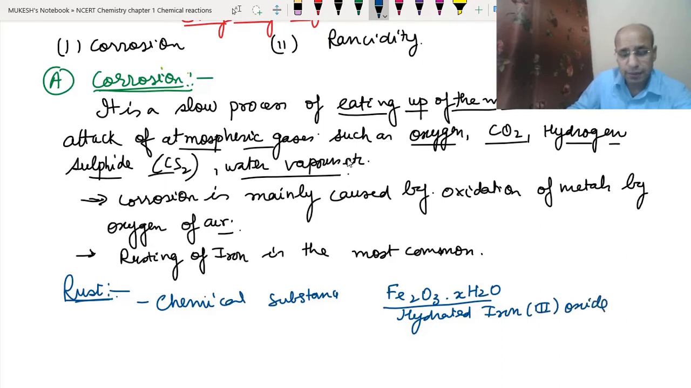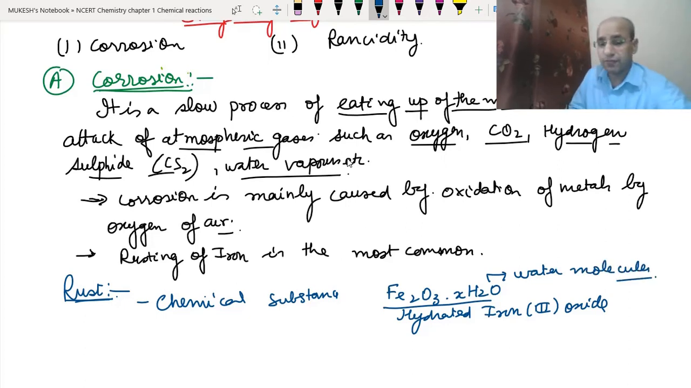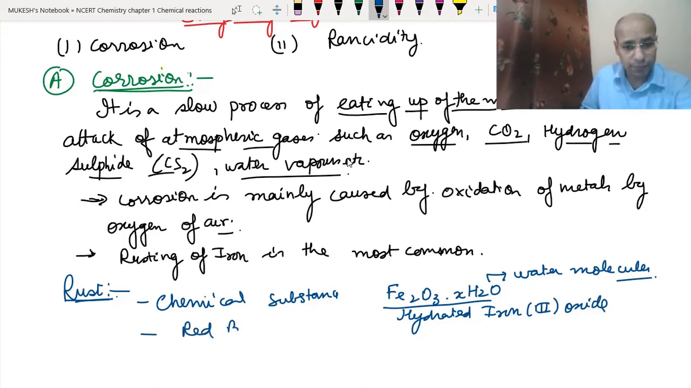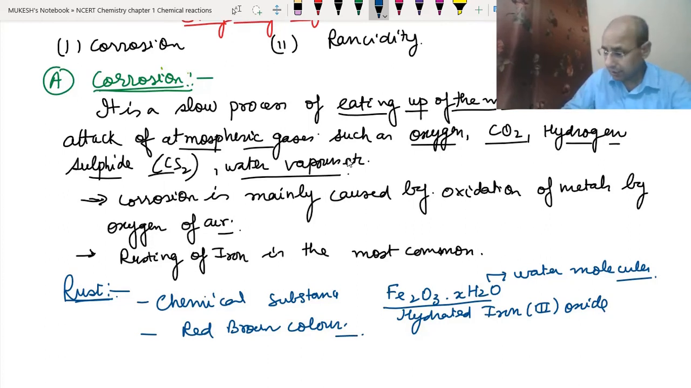Hydrated means the water molecules are present. When any salt or compound has water molecules, it doesn't make it wet, it is still dry, but it becomes hydrated and the color becomes different. And what is the color of the rust? It is red brown in color. Clear? I think most of you might have seen the color of rust. It is always red brown.